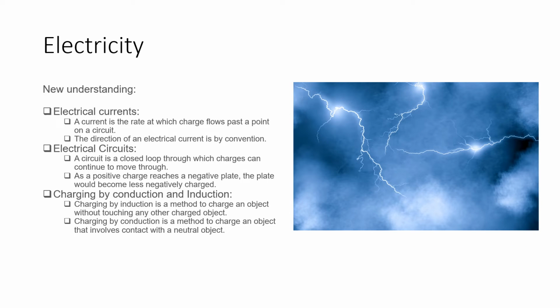Some new understandings for electricity that we have are that there are electrical currents. A current is the rate at which charge flows past a point on a circuit. The direction of electrical current is by convention. There are also electrical circuits. A circuit is a closed loop through which charges can continue to move. As a positive charge reaches a negative plate, the plate will become less negatively charged.